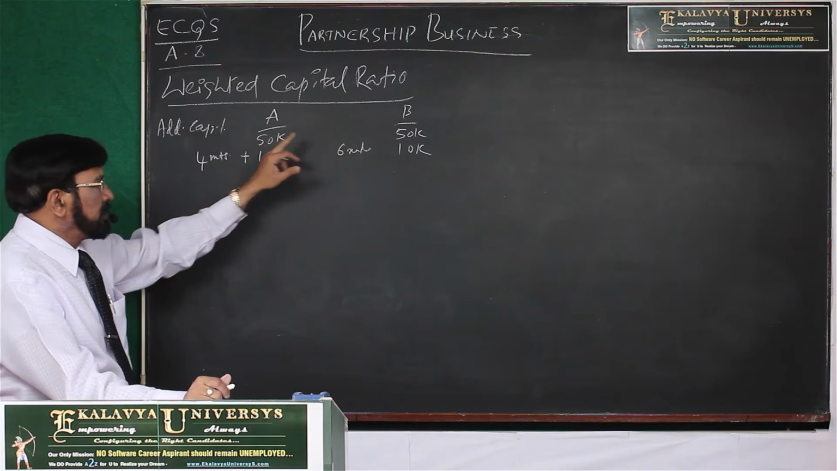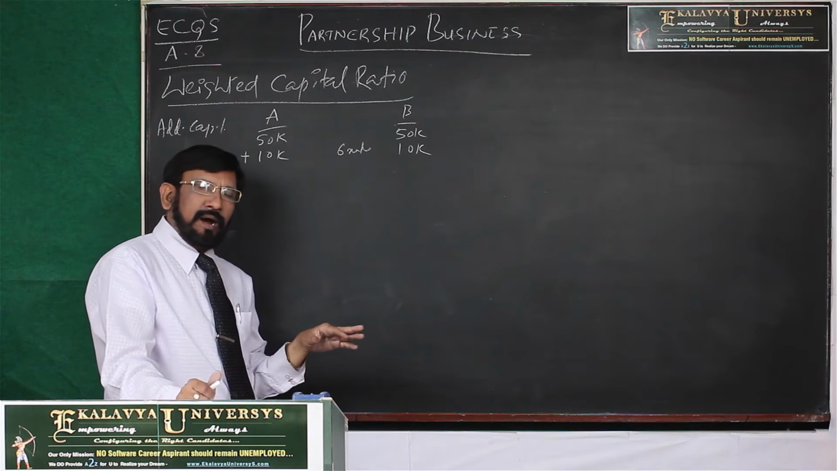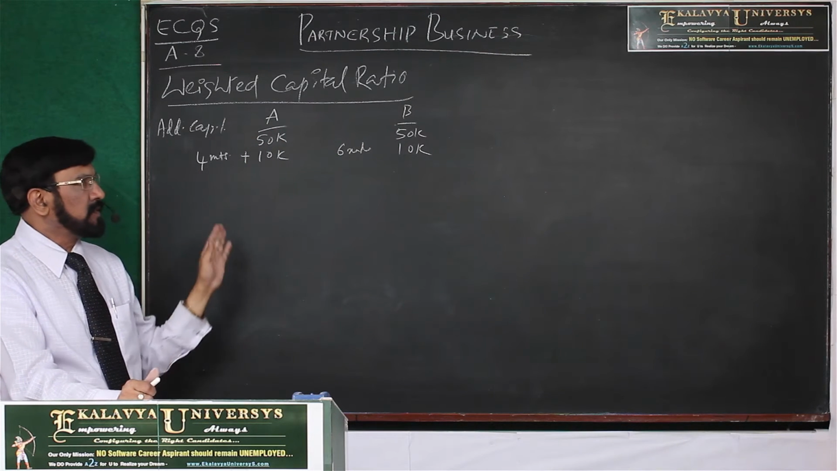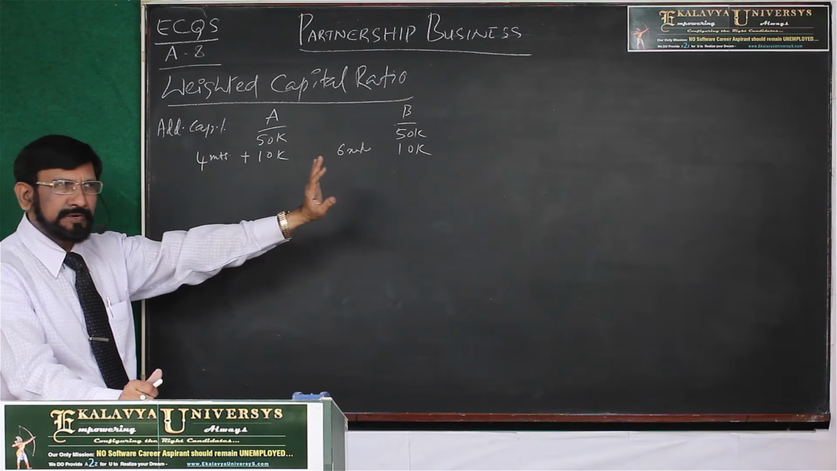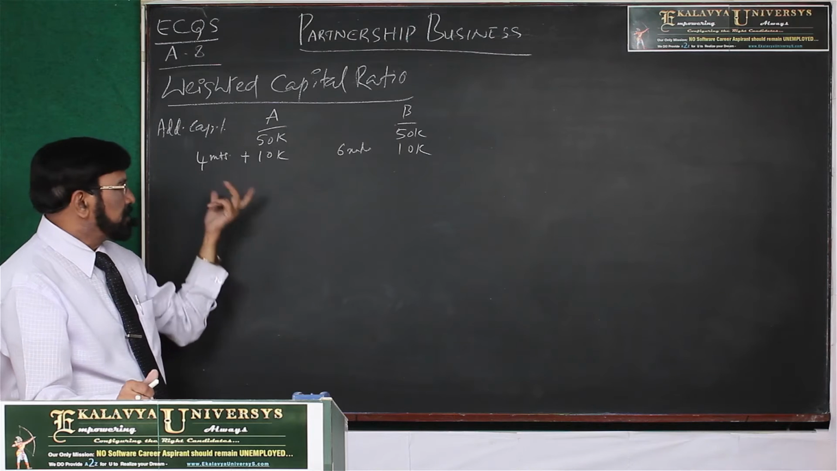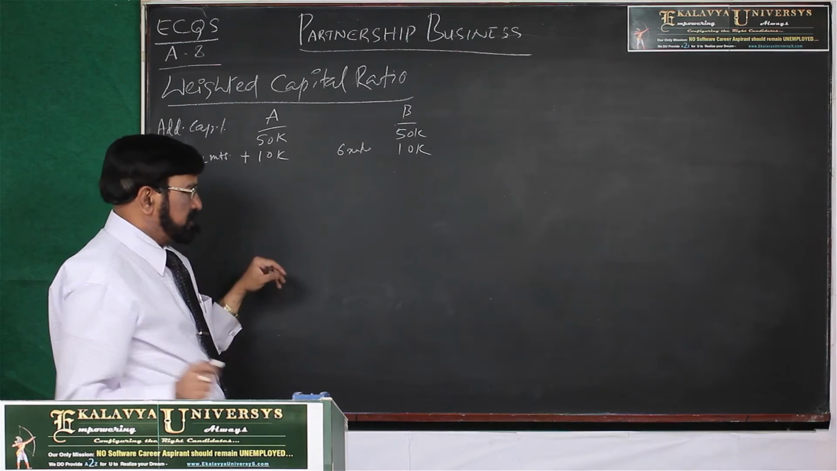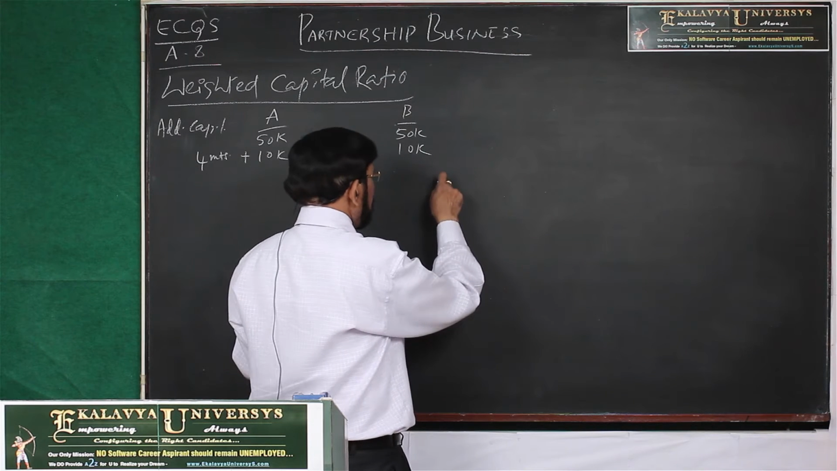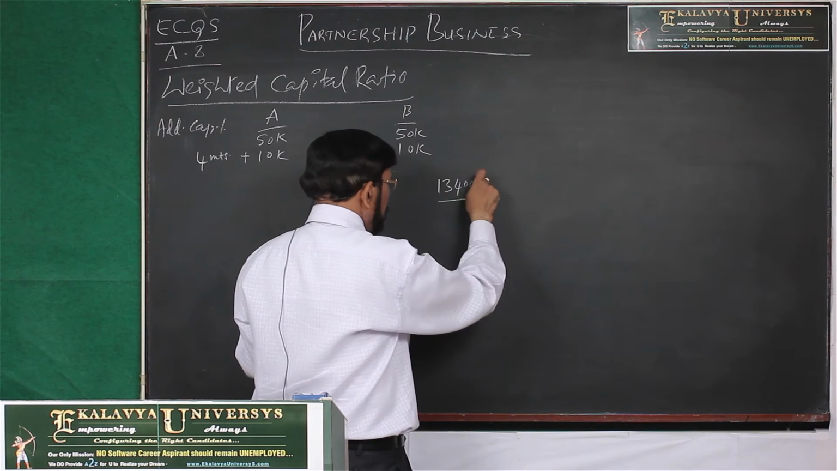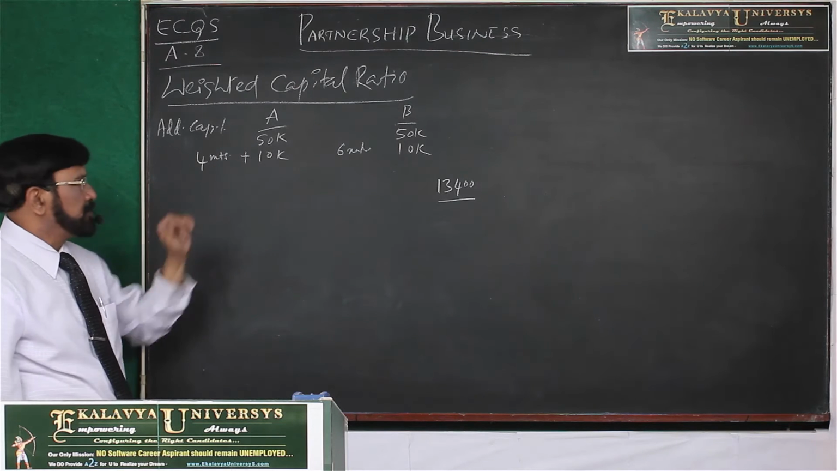Now, originally, if they are not bringing any additional capital and the whole year the capital is retained, it is very simple. In the 1:1 ratio, we distribute the profits. Now the position is changed. They brought the additional capital. Now, how to calculate profits? Let us assume that the net profits in that year are 13,400 rupees.